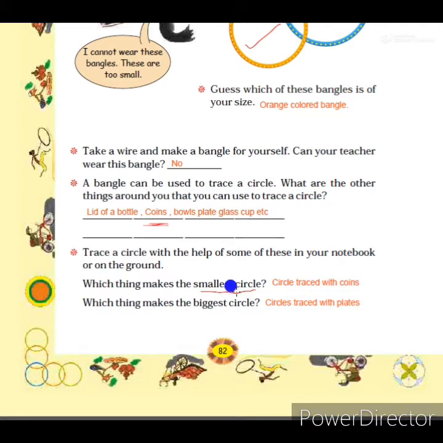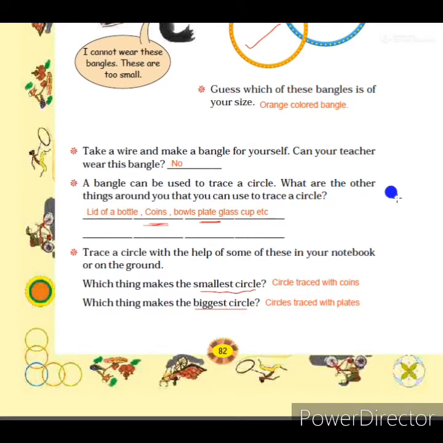Now, the next question is, which thing makes the biggest circle? From the given things, the biggest circle will come from the biggest object. So here the plate is the biggest thing. So we know that if we trace a circle with this plate, that circle will be the biggest one. So you write the answer. Circle traced with a plate will be the biggest circle we can make using these things.